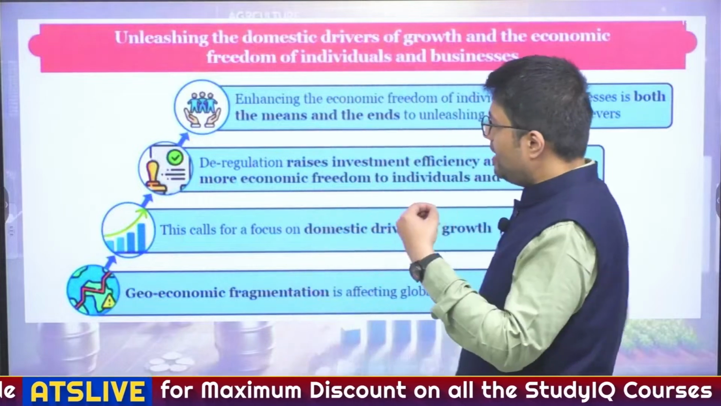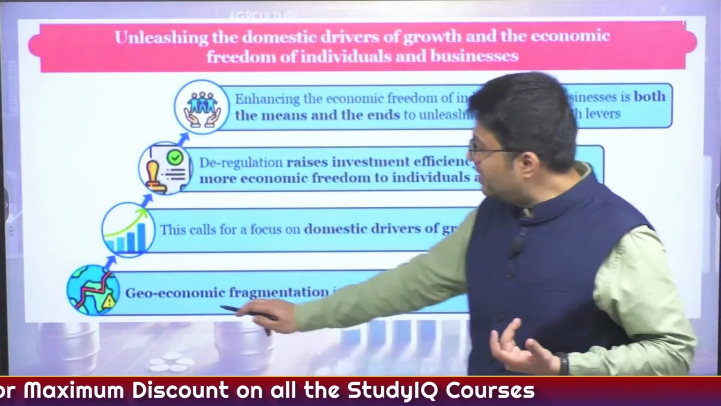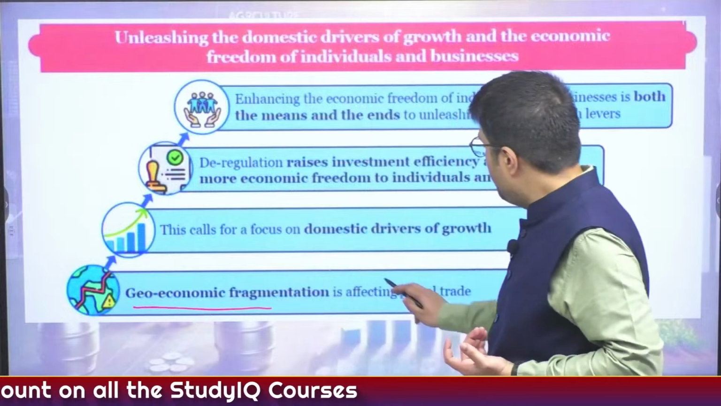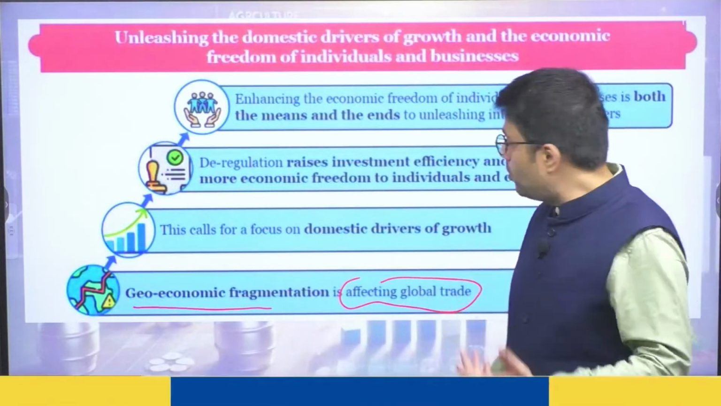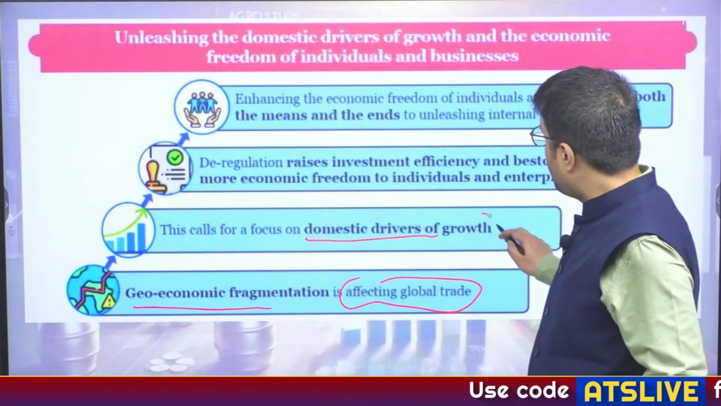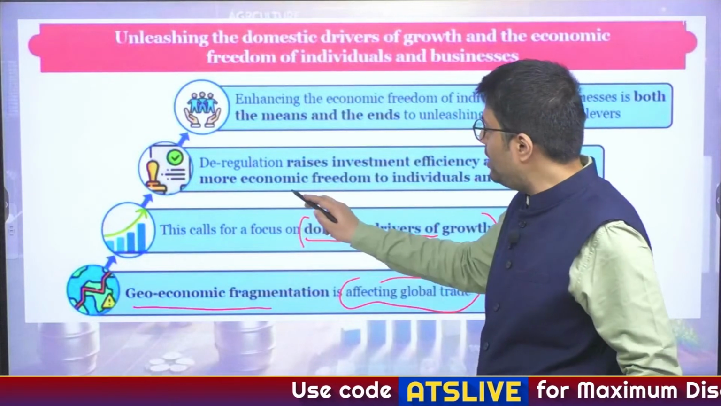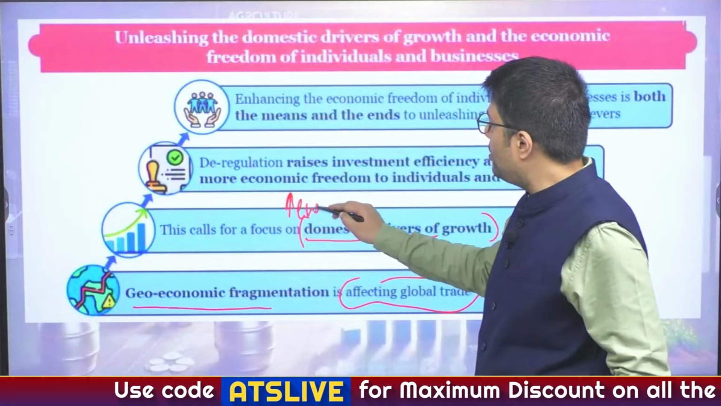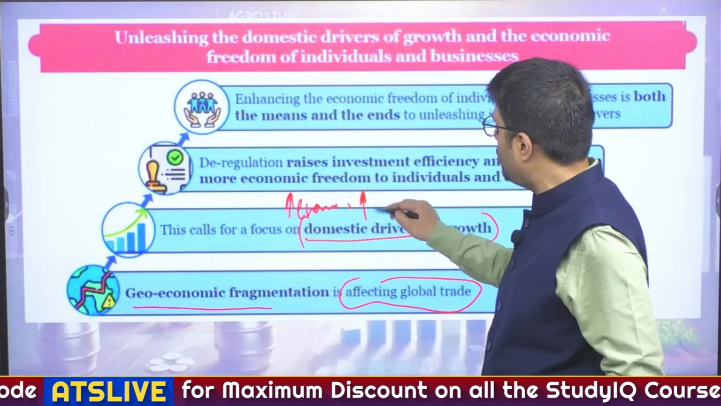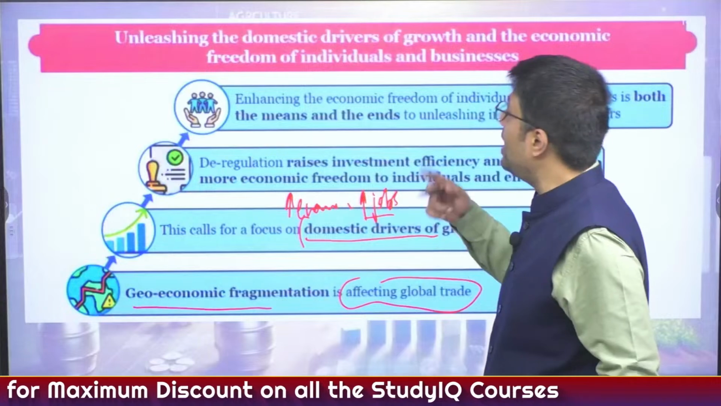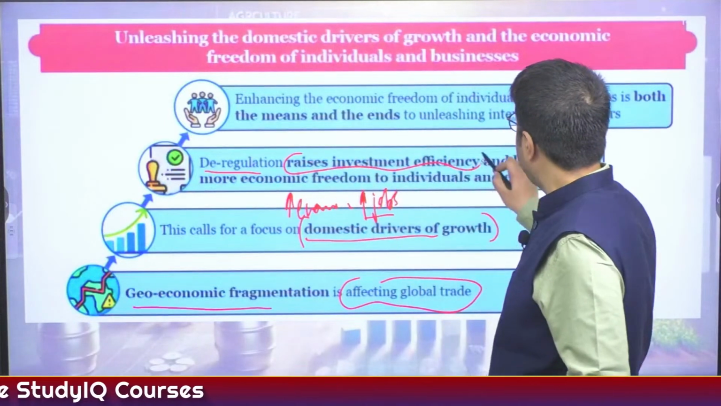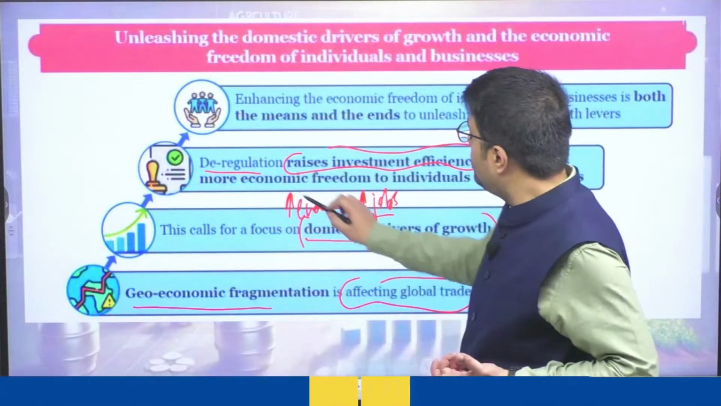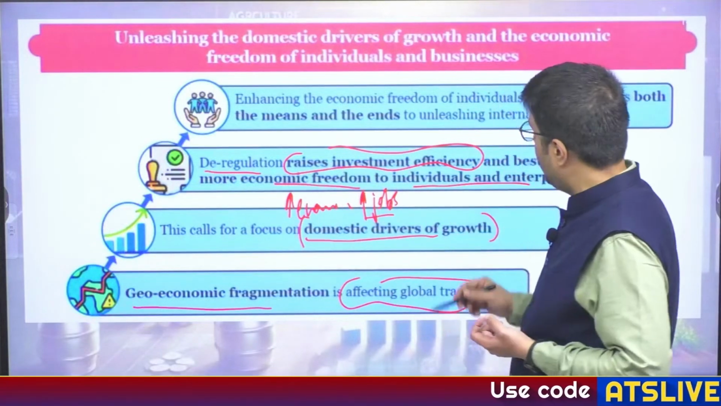Also, this highlights that the world currently is witnessing global economic fragmentation, which is affecting the prospects of global trade. So instead of focusing more on global trade, India should look to promote domestic drivers for growth, which means India should create more economic growth in India, which can create more jobs, and it will lead to further economic growth. Also, deregulation raises investment and efficiency in India, and it bestows more economic freedom to individuals and enterprises,